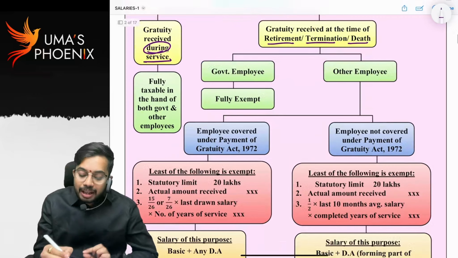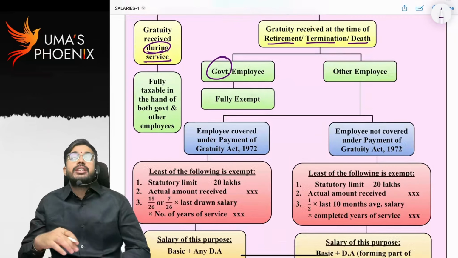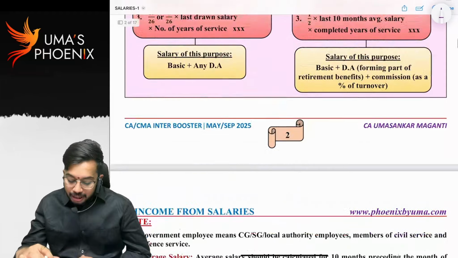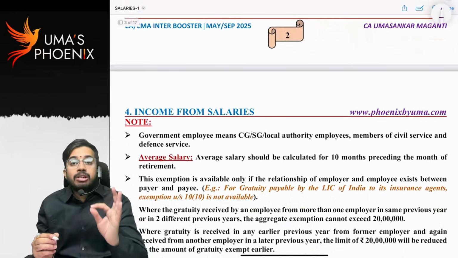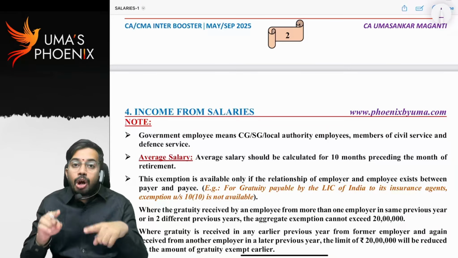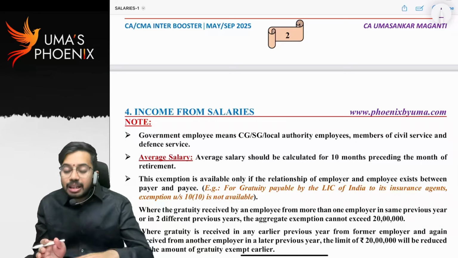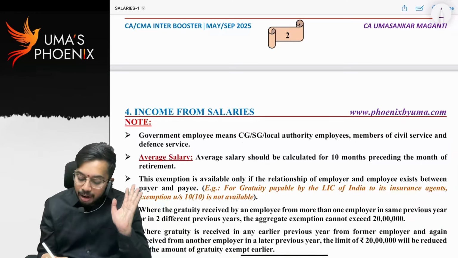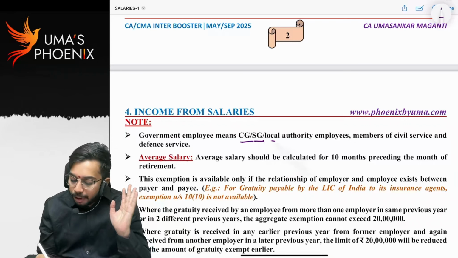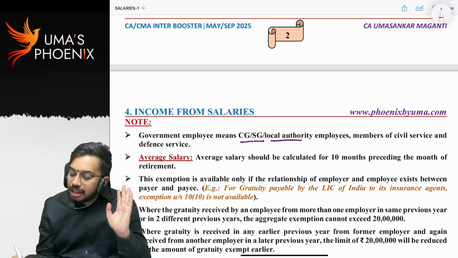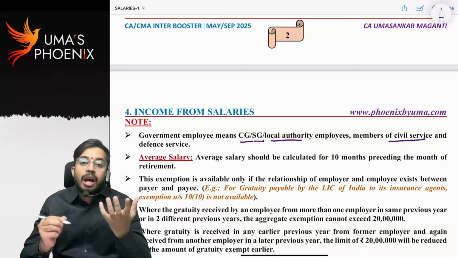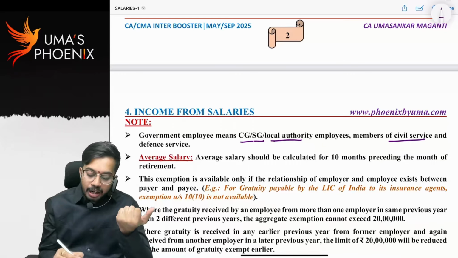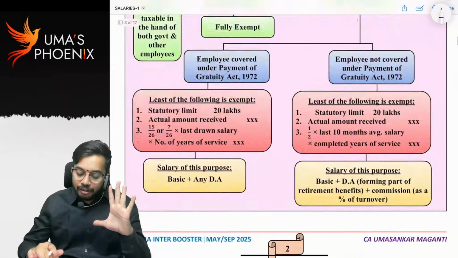If the employee is a government employee, who is called a government employee? For the purpose of gratuity, whatever government employee definition is there, this definition is applicable only for gratuity. Central government employee, state government employee, local authority employees, members of civil service, you know, IAS, IPS, IFS, and defense service. So 5 categories of persons.